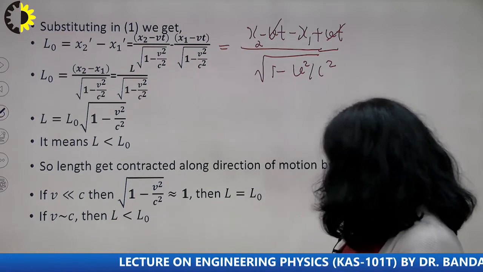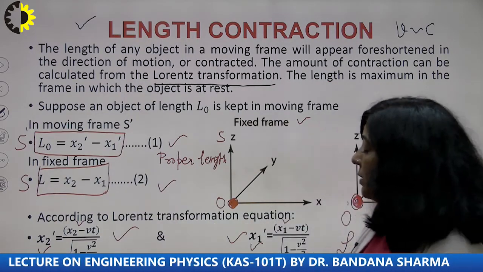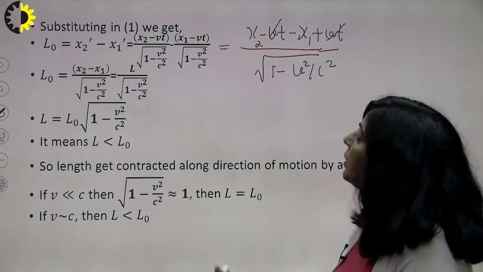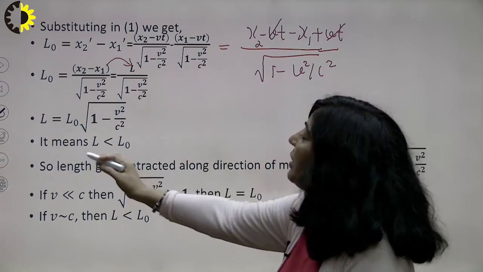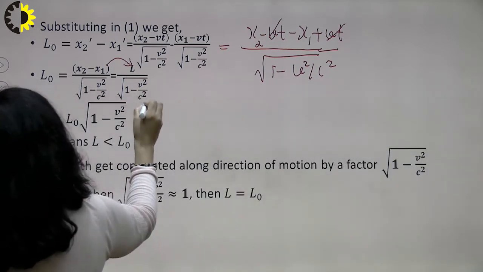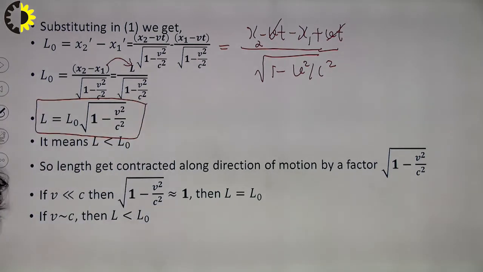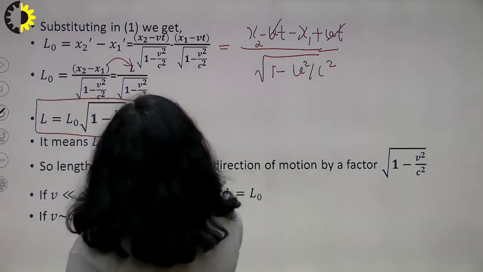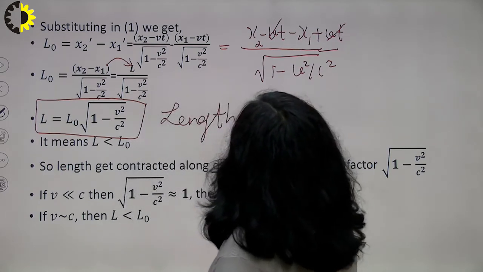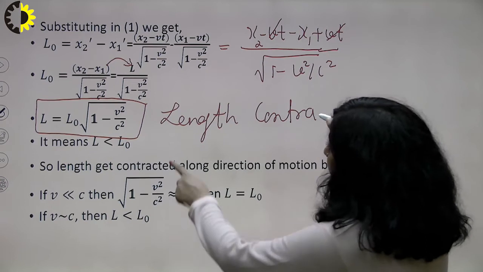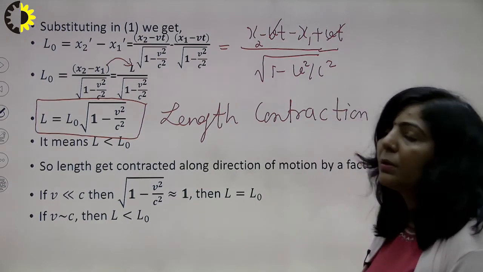And what is your x2 minus x1 from equation number 2? x2 minus x1 from 2 is L. So substitute the value of x2 minus x1 as L. From here, what is L? L is equal to L naught into root 1 minus v square upon c square. This is the famous expression for length contraction. How the length is contracting, we will interpret with the help of this equation. This is your length contraction term.